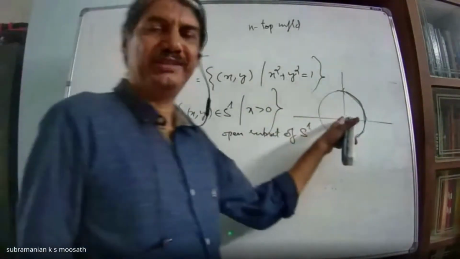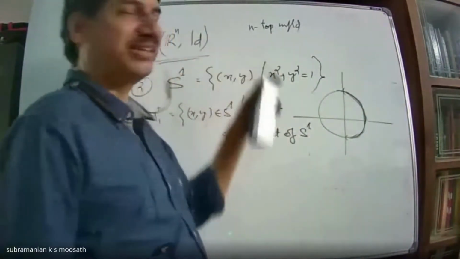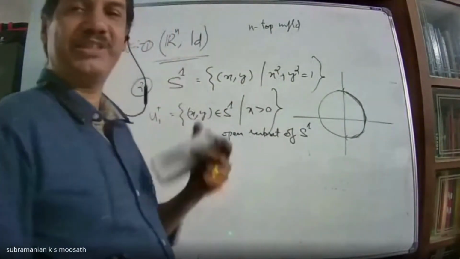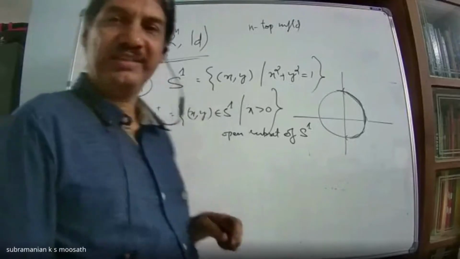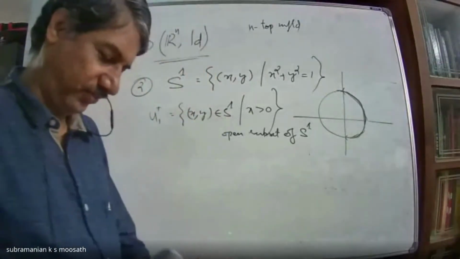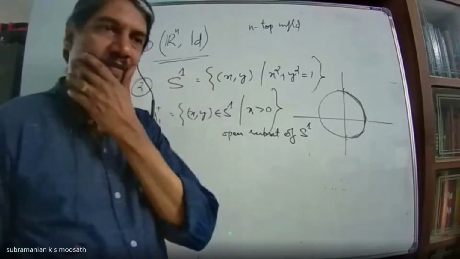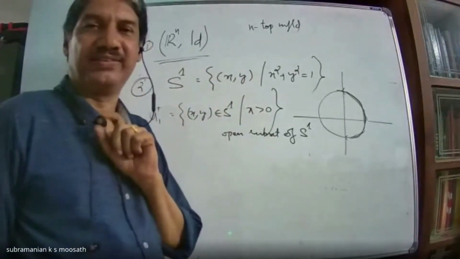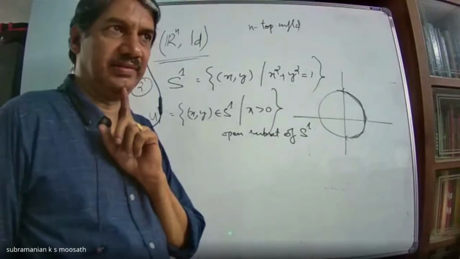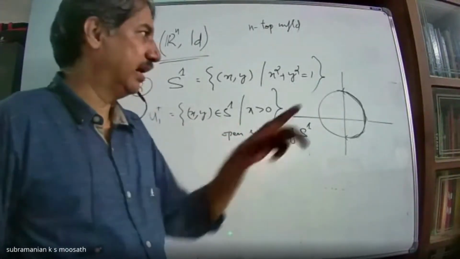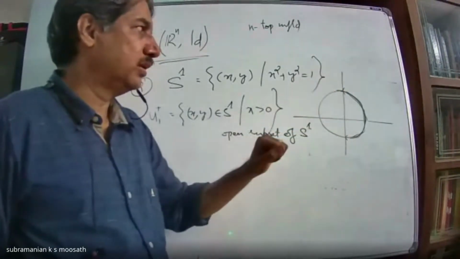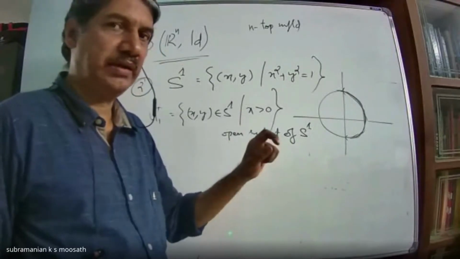See, you have to start with a topological space. Rn is a topological space, already we have discussed. What about S1? Is S1 a topological space? Can you make it a topological space? This also we discussed, in fact, using the subspace topology. S1 is sitting inside R2. Do you remember that?